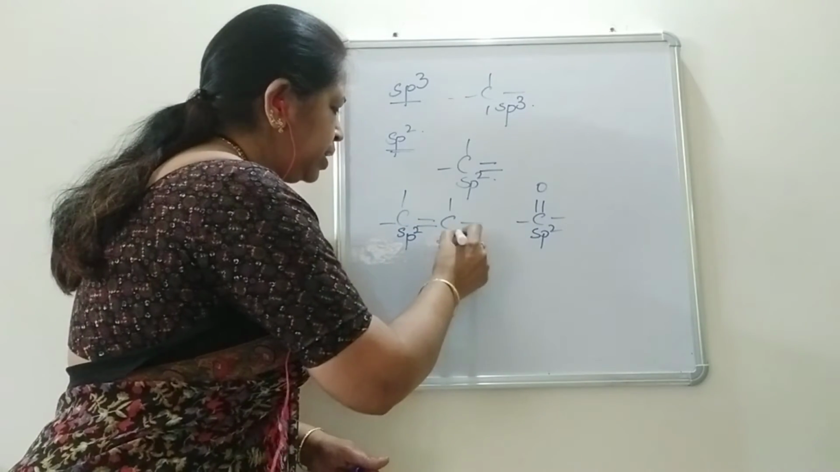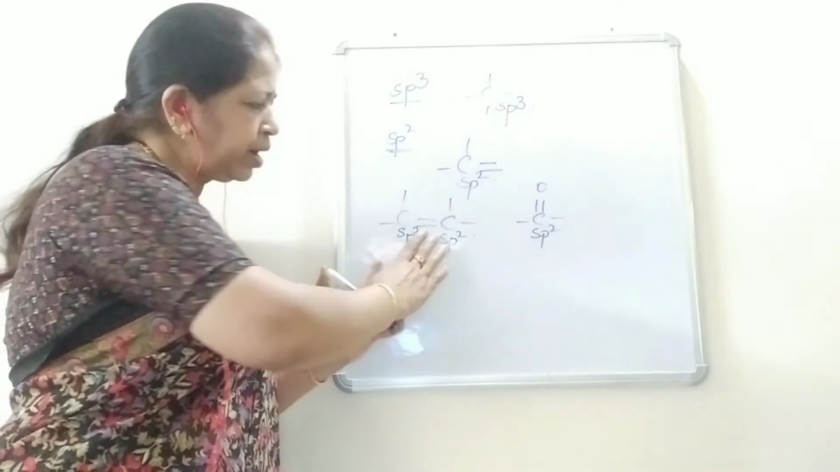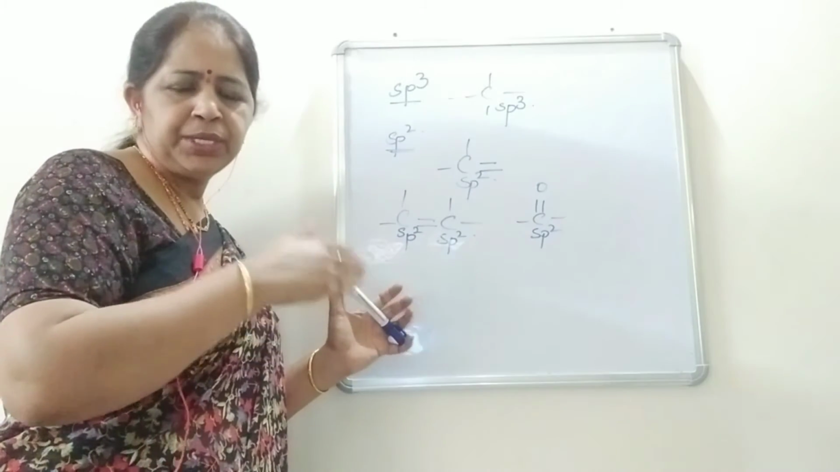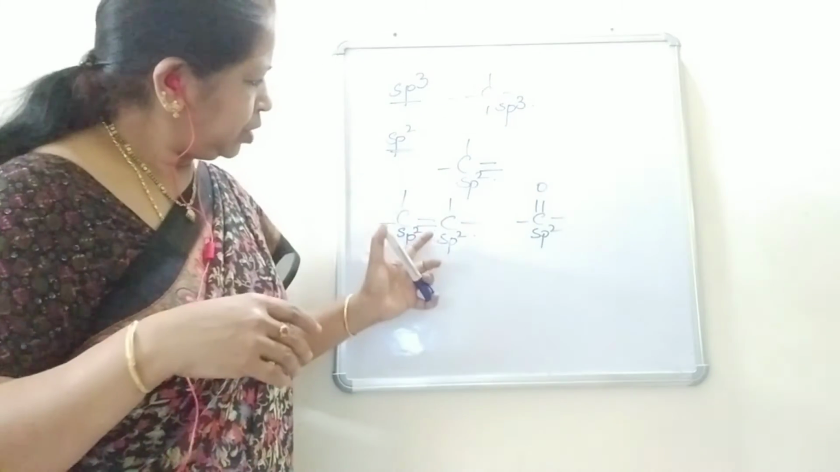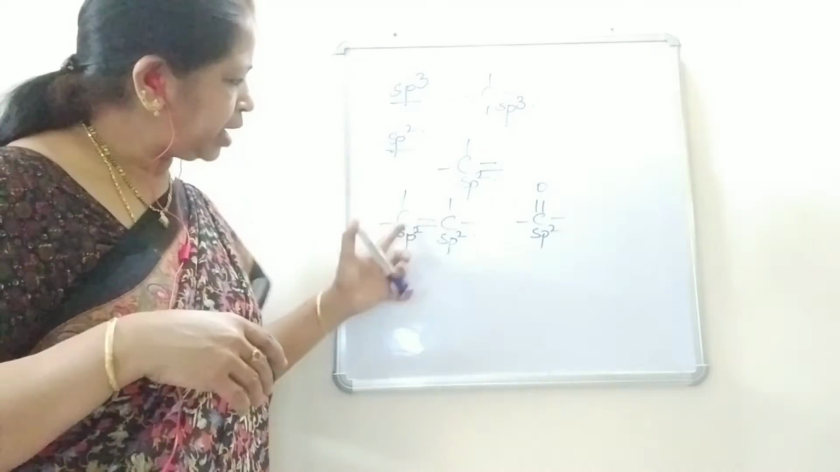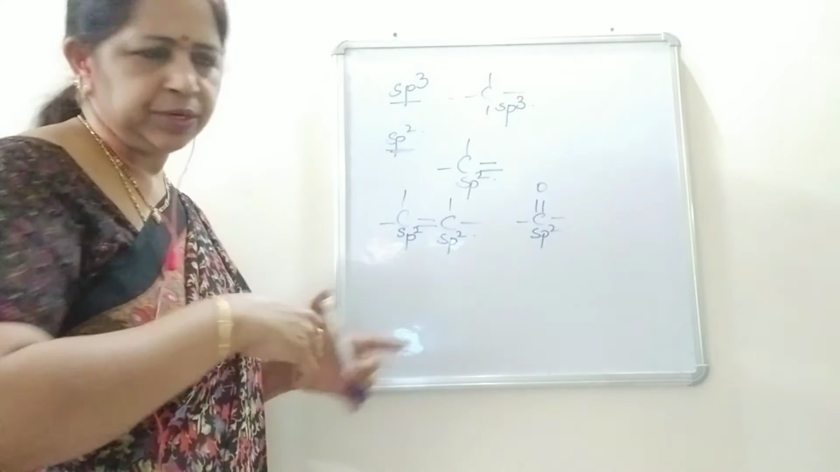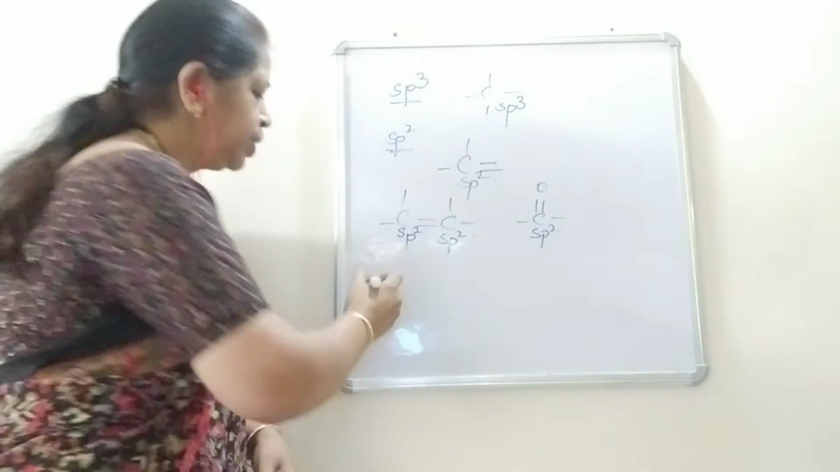sp2. In simple alkenes, sp2 carbon atoms are present adjacently. In simple alkenes, 2 carbon atoms are joined through a double bond. So, these 2 carbon atoms will be in the sp2 hybrid condition. Right students?